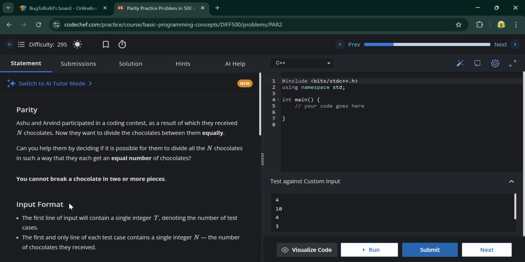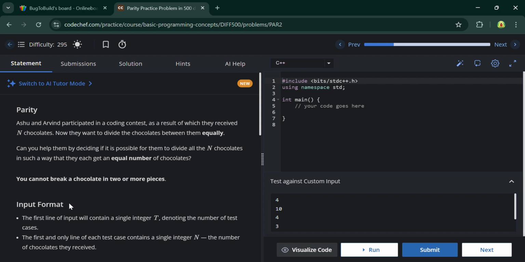Hello viewers, let's continue our CodeChef series, and now we have to solve one more question which is less than 500 rating, Parity. Ashu and Arvind participated in a coding contest, as a result of which they receive n chocolates. So there is a story of Ashu and Arvind that they have participated in a coding contest, and as a result they receive n chocolates.